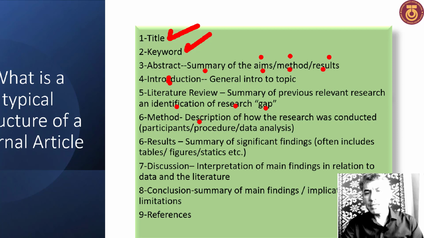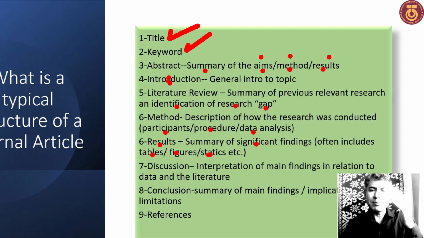Method: a description of how the research was conducted. It means there are participants, procedures, and data analysis inside the method. Then the result: a summary of significant findings, which often includes tables, figures, statistics, etc. Inside the result, there is a summary of significant findings, and many times there is a table, a figure, a diagram, etc.